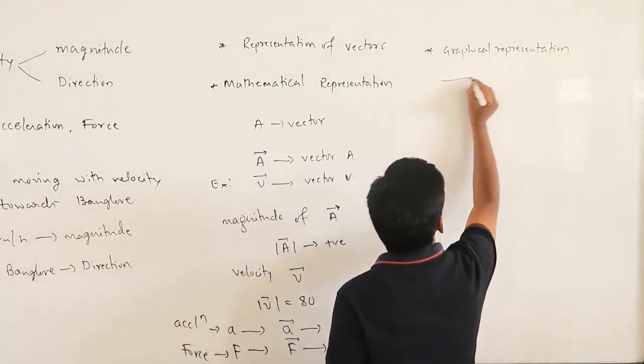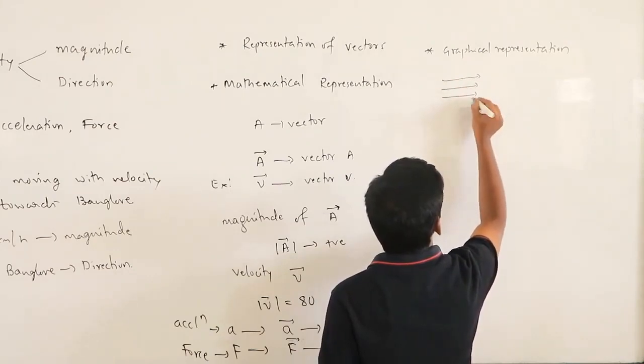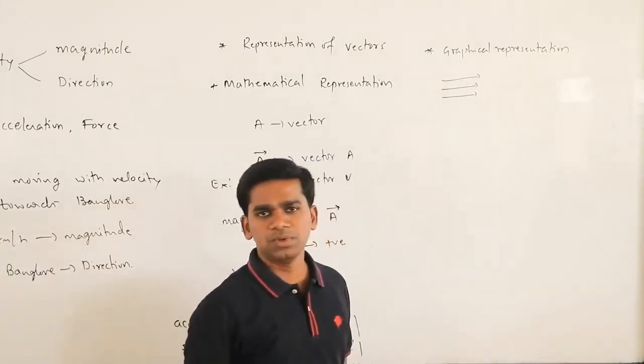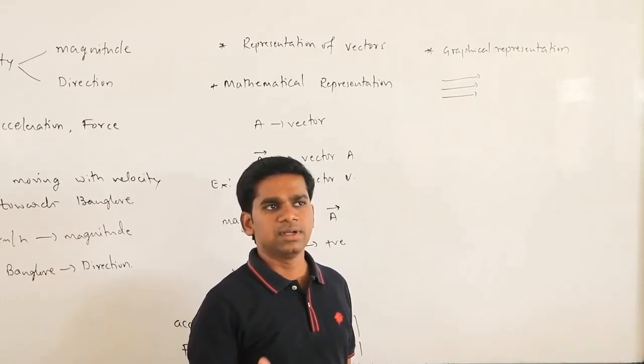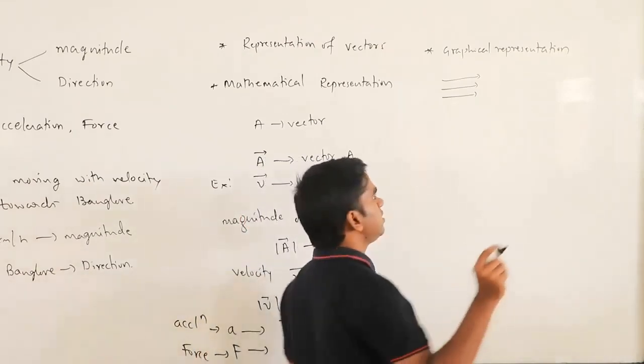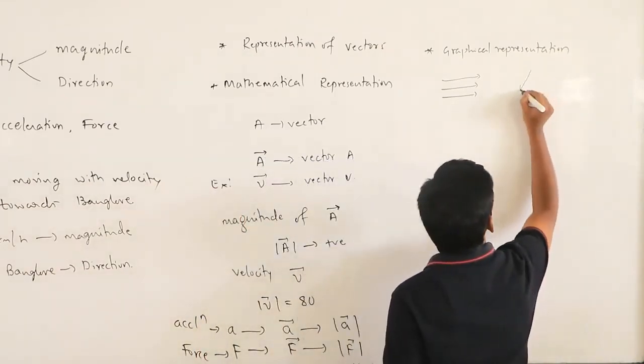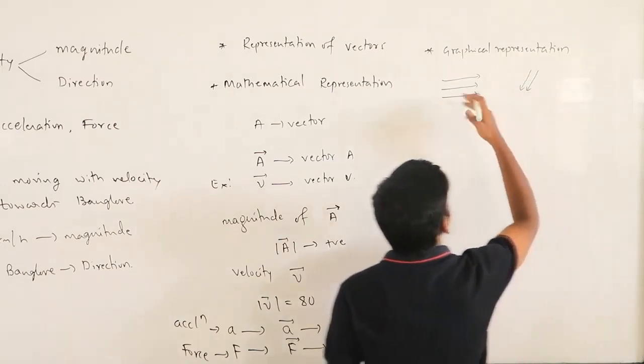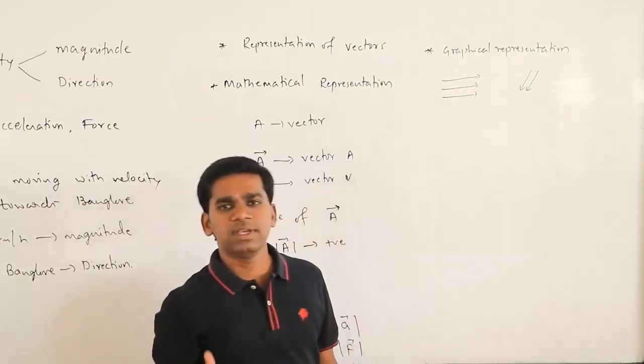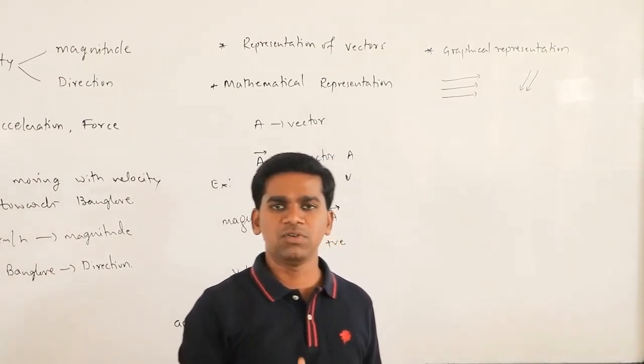You can draw like this, so they are flowing in this direction. If somebody asks you to draw the scene of rain falling, you can draw it like this. So what are these arrow marks showing? They are showing the direction of flow.